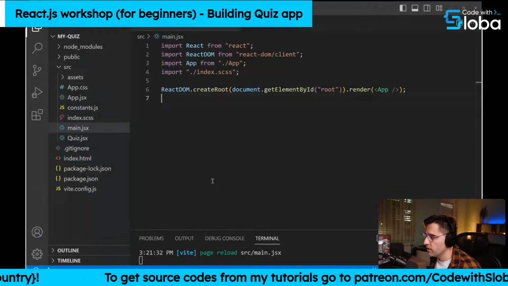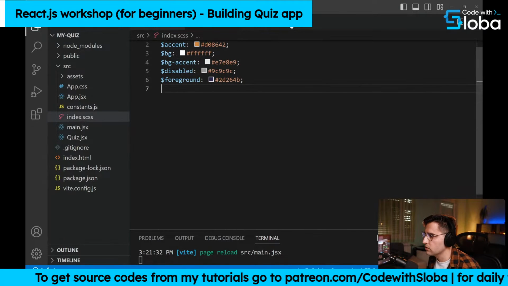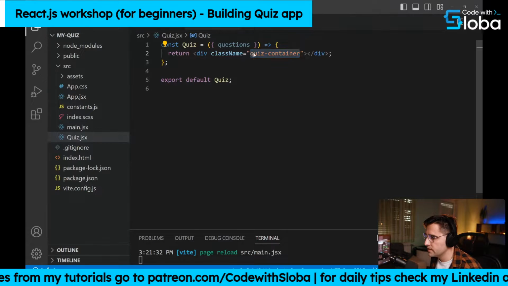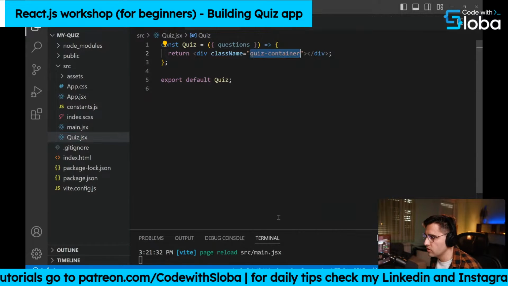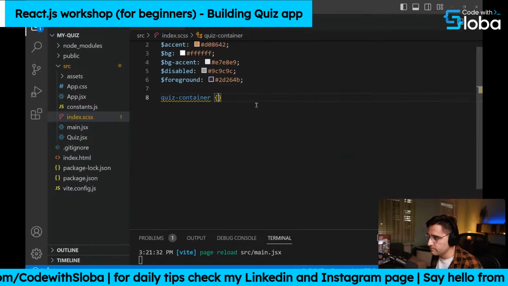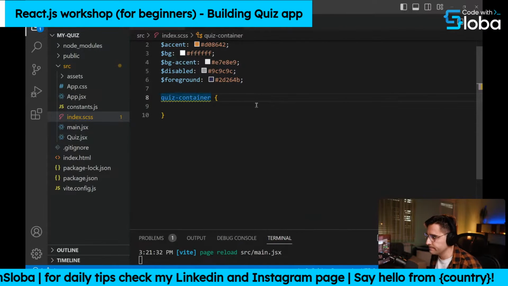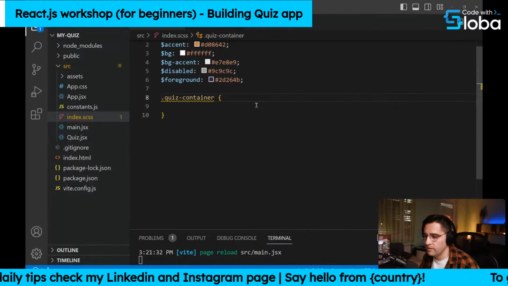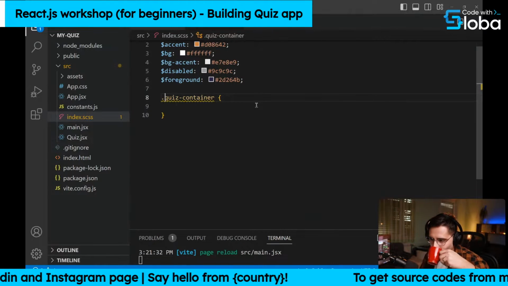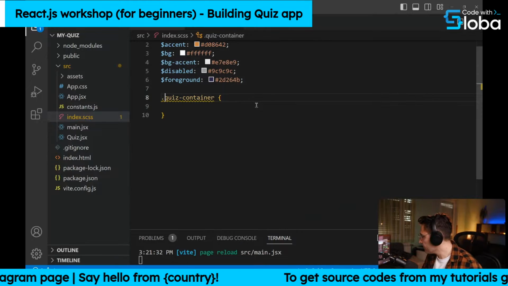Okay, so let me open up the Visual Studio Code again. Let me close this file. And we defined all the styles that we have. Now let's style this quiz container. So let me copy this class. So I usually like to copy classes because that way I remove the possibility of making a mistake with classes.